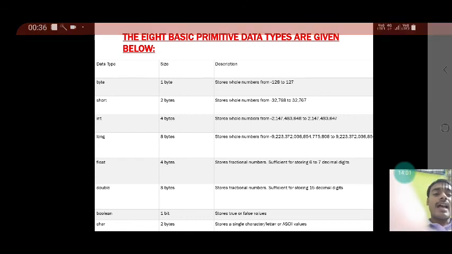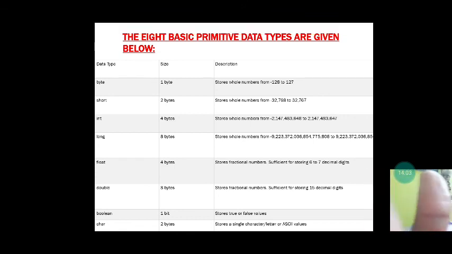Now the next one is the char data type. It takes a memory space of 2 bytes in Java and it can store a single character, letter or ASCII value. So in this way, these are the 8 basic primitive data types which you can use in Java for writing a program.